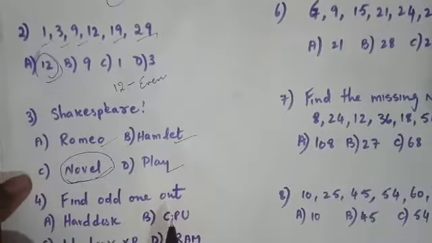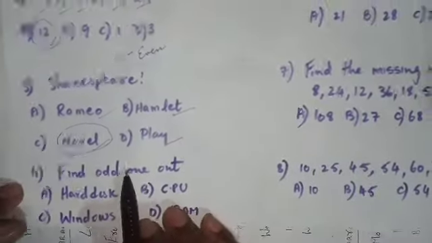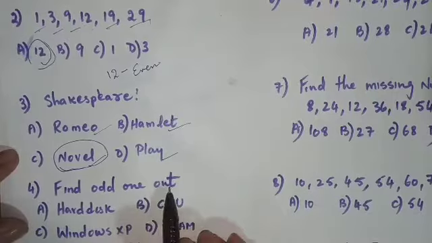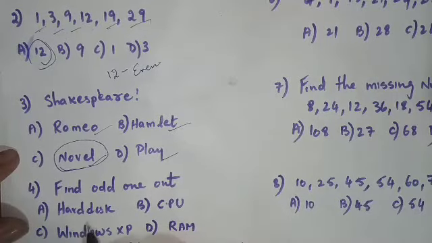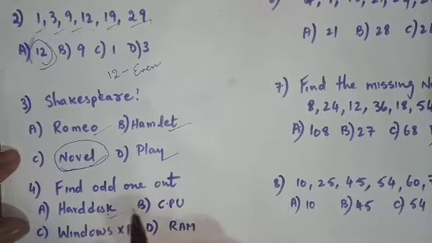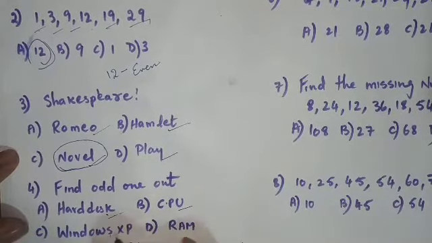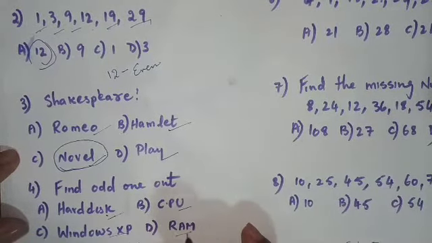Now next question is find the odd one out. The options are hard disk, CPU, Windows XP and RAM.